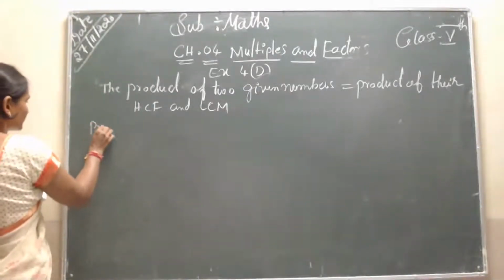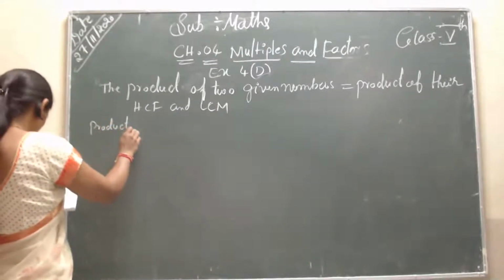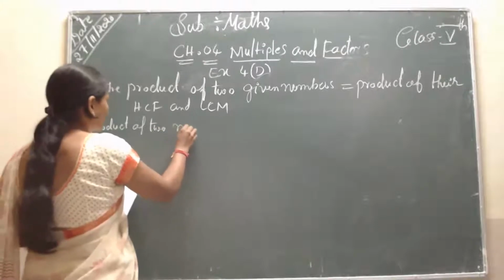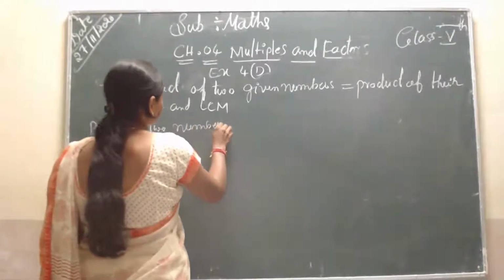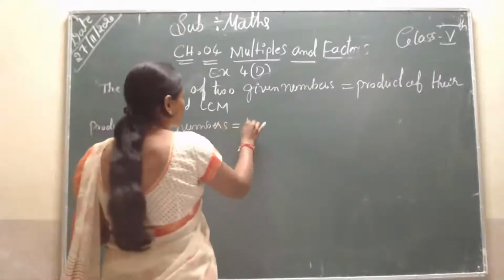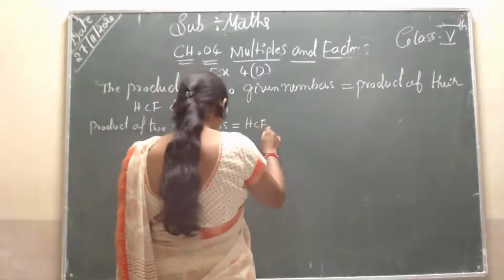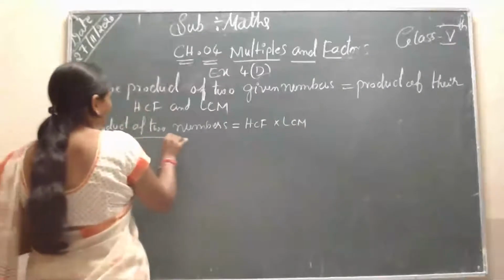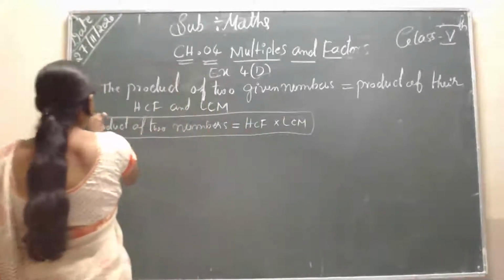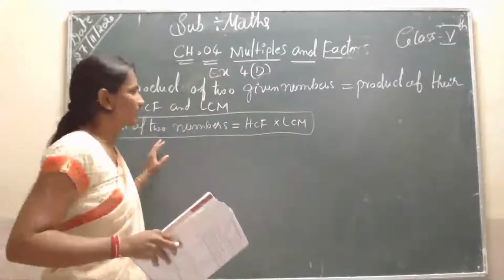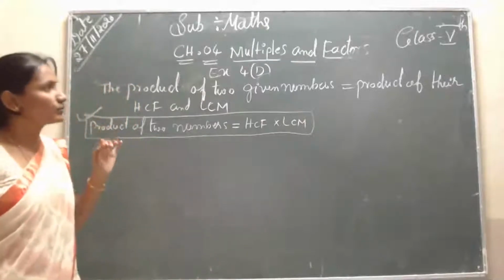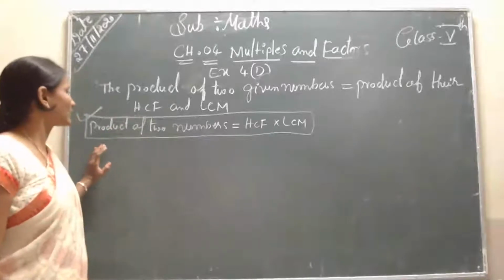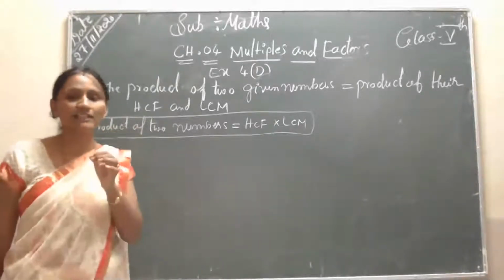The product of the two numbers is equal to the HCF into LCM. Students, observe this: the product of the two numbers. So this is the formula. Don't forget. The product of the two numbers is equal to the product of the LCM and HCF.